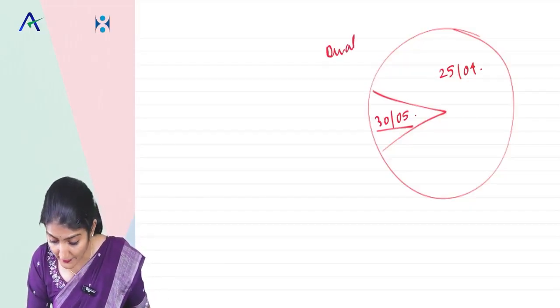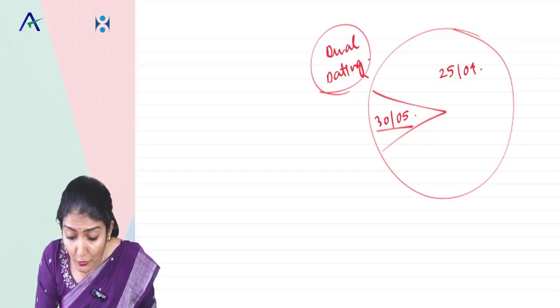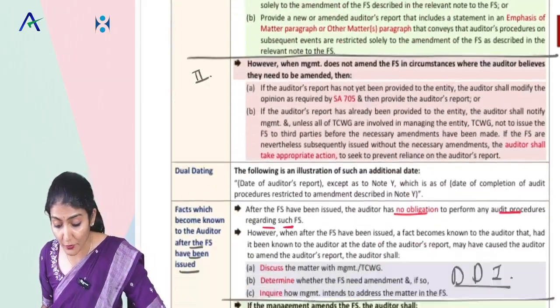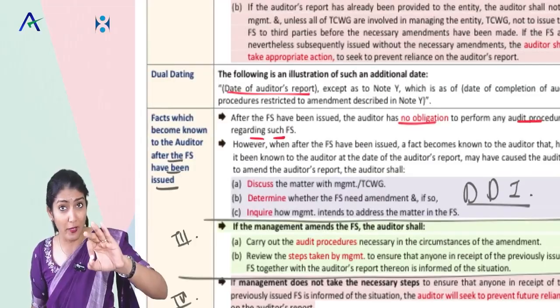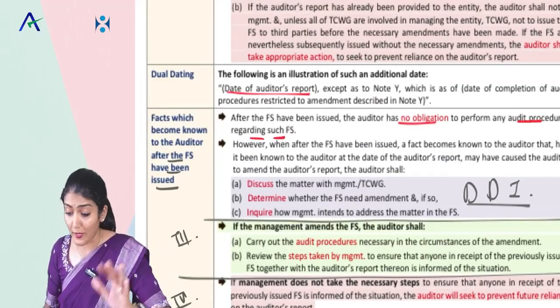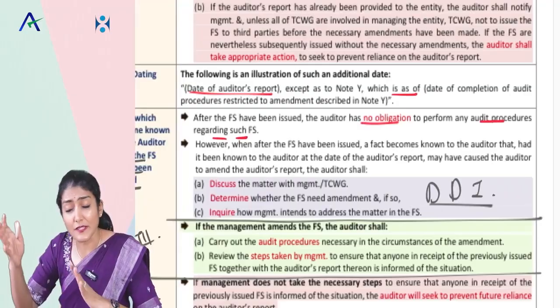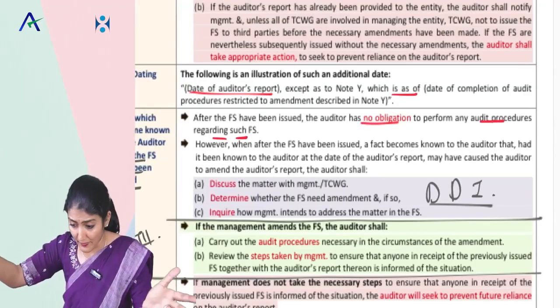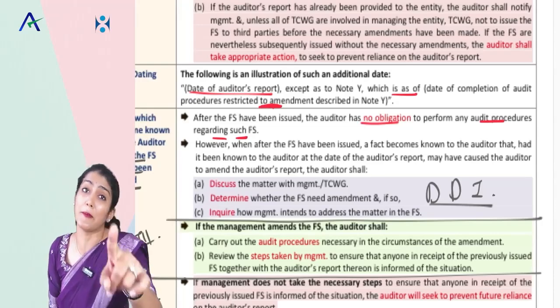So what is this? This is dual dating. Wherein now, on an exceptional basis, you are putting the two dates in your audit report. You see it over here, dual dating. And the date of audit report, 25th of April, except as to note Y, which is as of, so whatever that note Y amalgamation entry, which is as of 30th of May. Date of completion of the audit procedures restricted to the amendment.